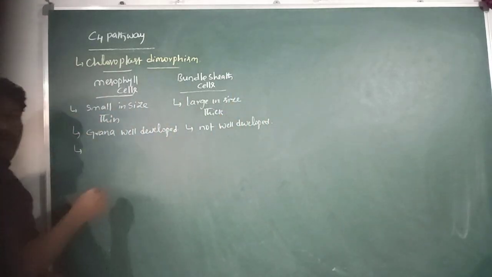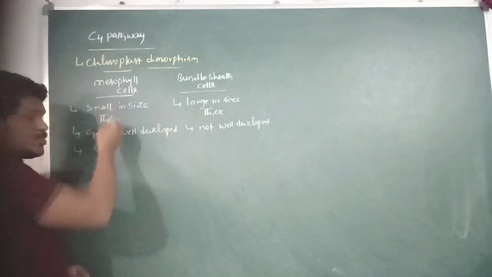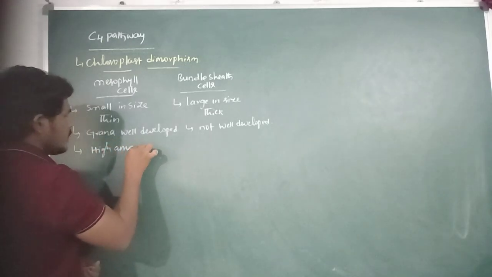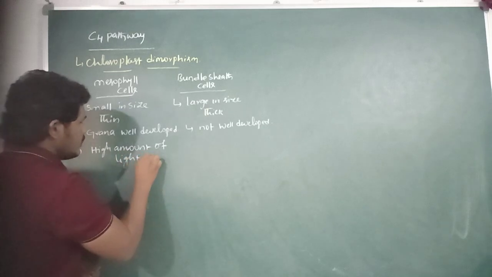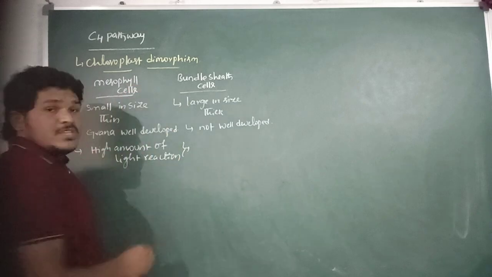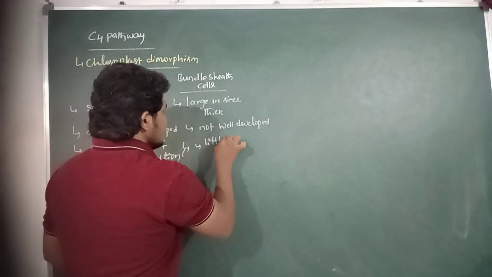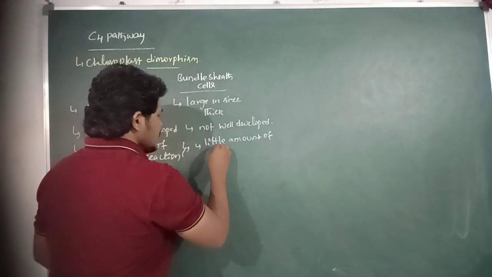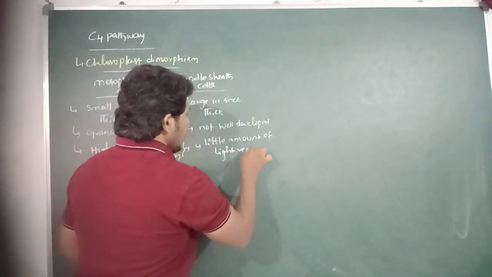A high amount of light reactions occurs in the chloroplast of mesophyll cells, and only a little amount of light reactions occurs in the chloroplast of bundle sheath cells.